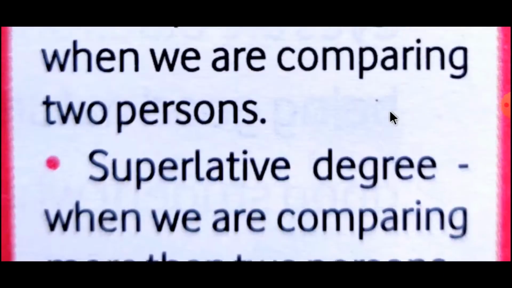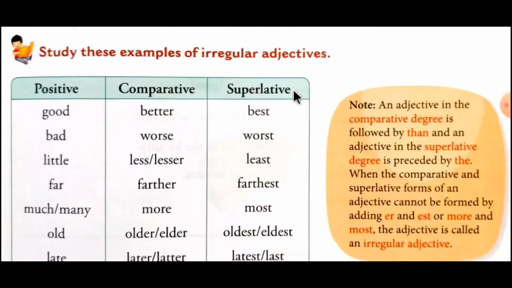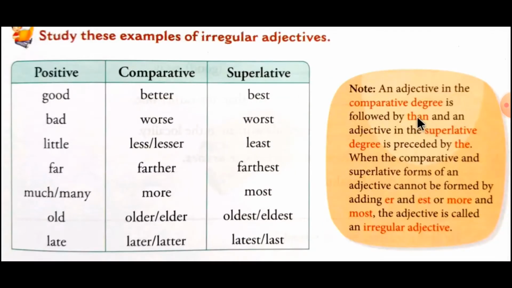But in comparative and superlative degree, what do we have to remember? It was discussed in the previous one. We have to put the word 'than' after the adjective in the comparative degree, and we have to put the word 'the' before the adjective in the superlative degree. So we have to keep these rules in our mind.